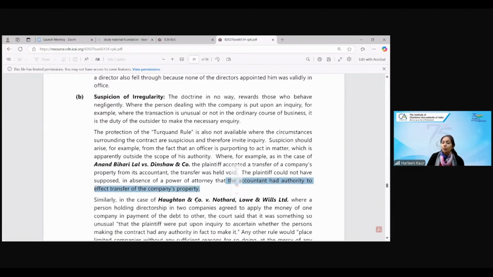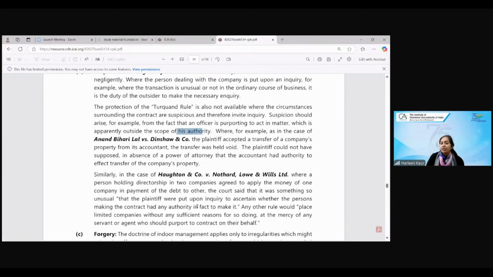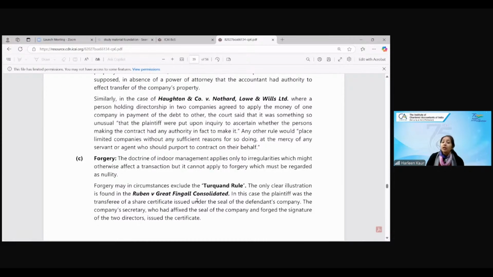Now, why are you taking the property? Why are you purchasing the company's property from the accountant? He has no authority to sell the company's property. Similarly, the director is doing a fraud over here. Similarly, the outsider has fallen into a trap because of the accountant. The accountant can be held liable, but not the company.